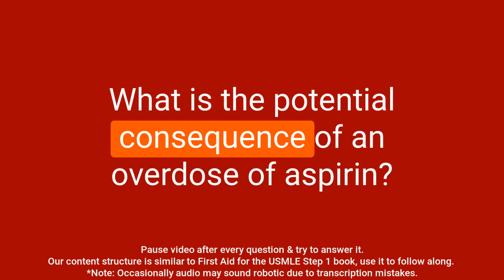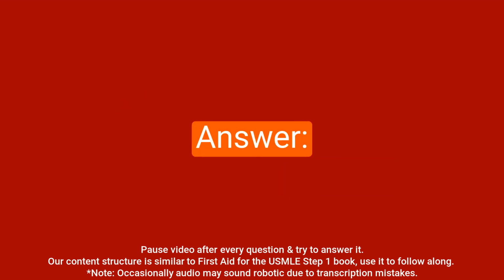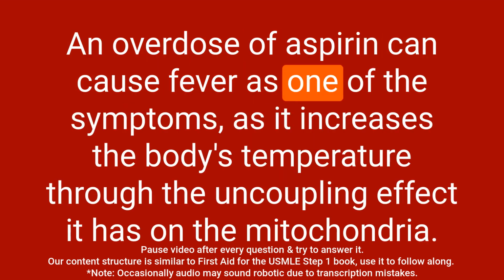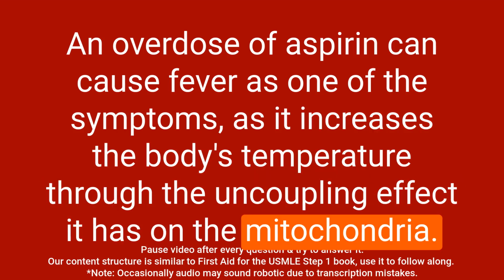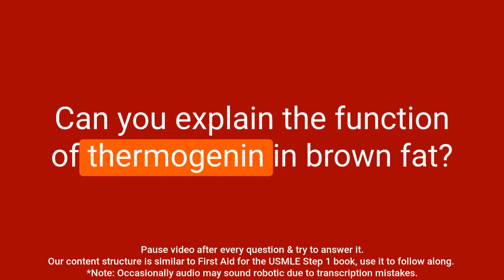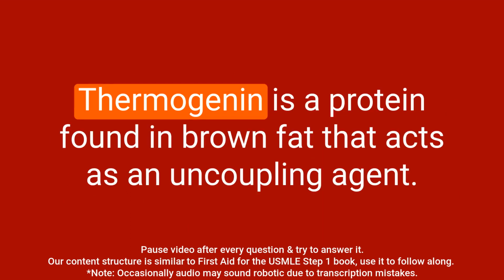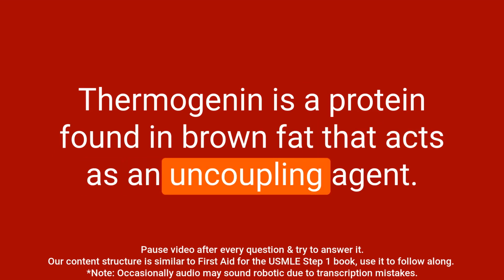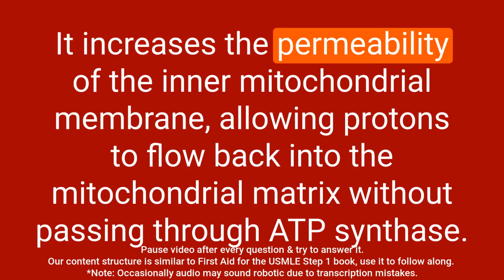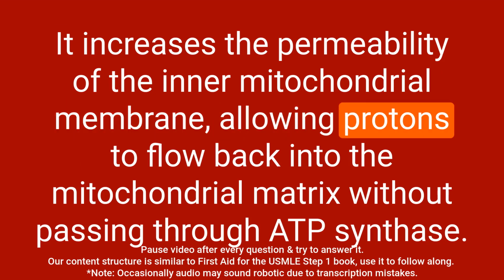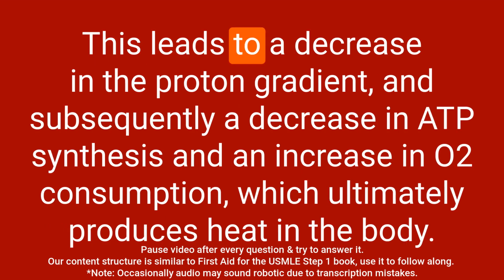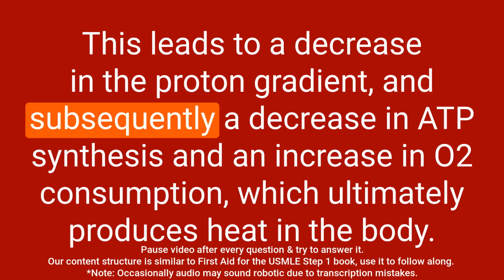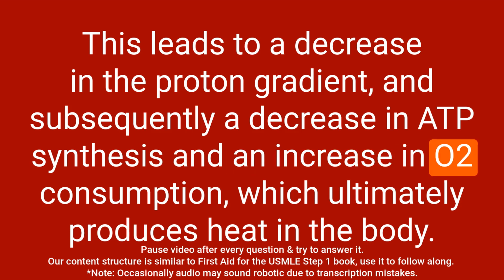Question: what is the potential consequence of an overdose of aspirin? Answer: an overdose of aspirin can cause fever as one of the symptoms, as it increases the body's temperature through the uncoupling effect it has on the mitochondria. Question: can you explain the function of thermogenin in brown fat? Answer: thermogenin is a protein found in brown fat that acts as an uncoupling agent. It increases the permeability of the inner mitochondrial membrane, allowing protons to flow back into the mitochondrial matrix without passing through ATP synthase. This leads to a decrease in the proton gradient and subsequently a decrease in ATP synthesis and an increase in O2 consumption, which ultimately produces heat in the body.